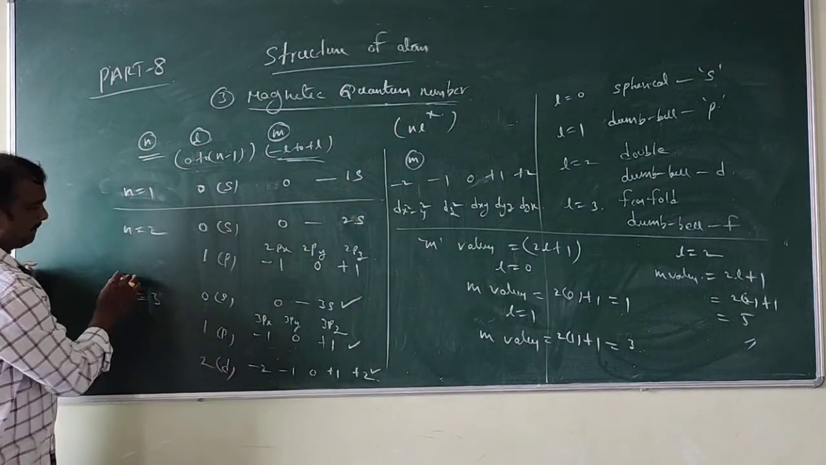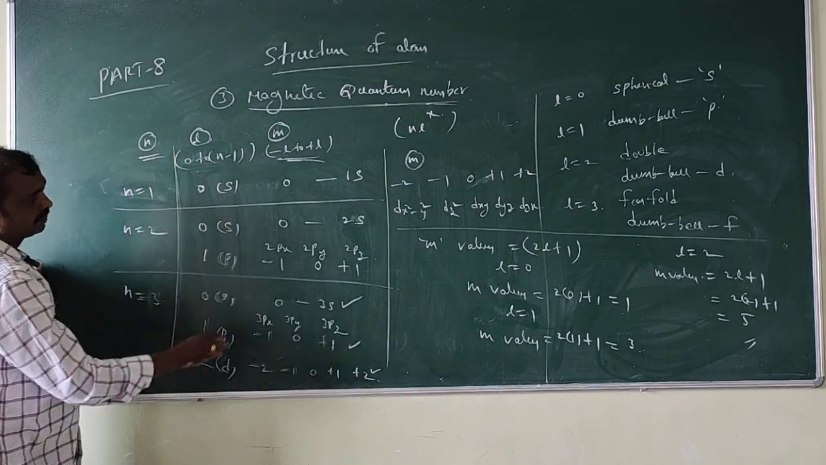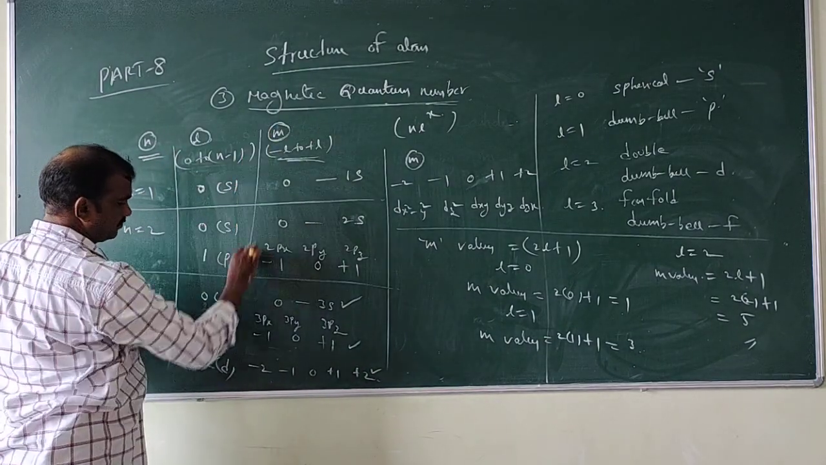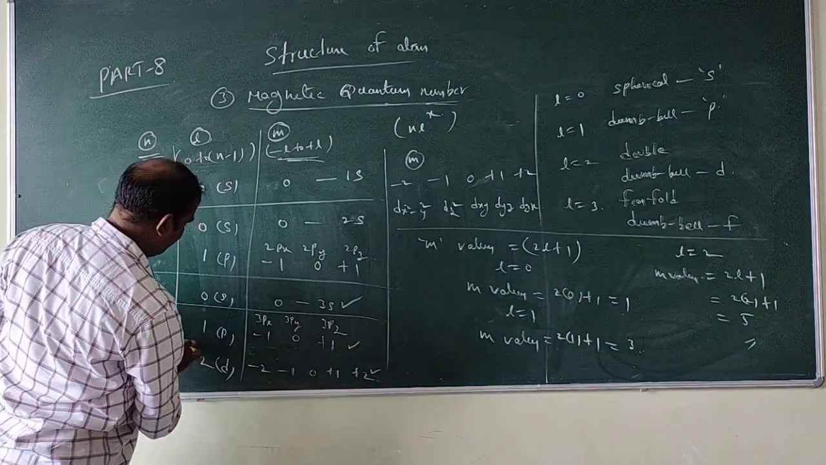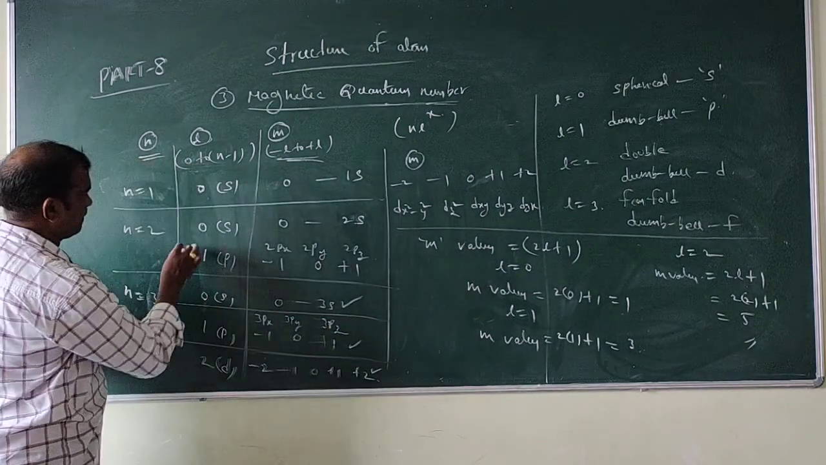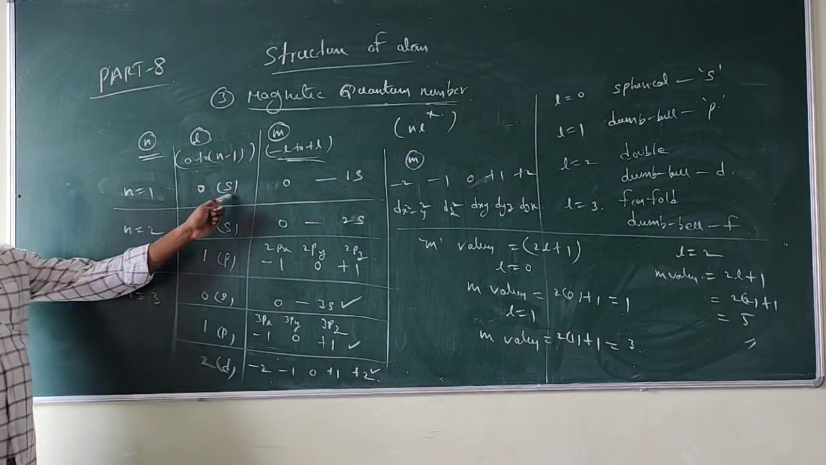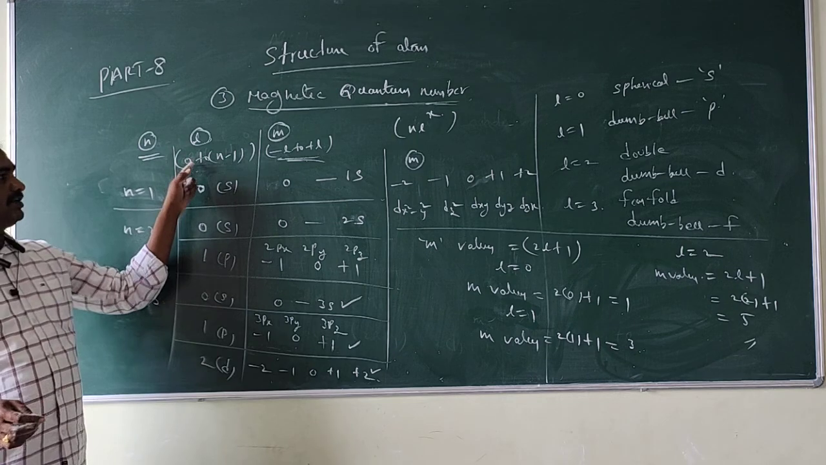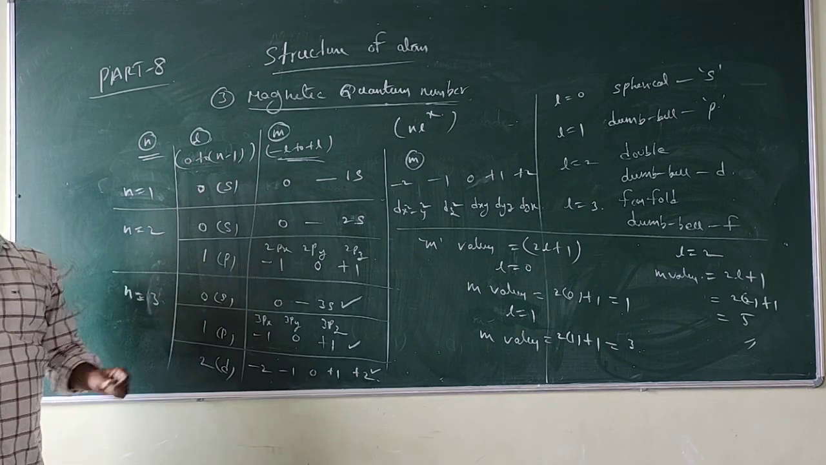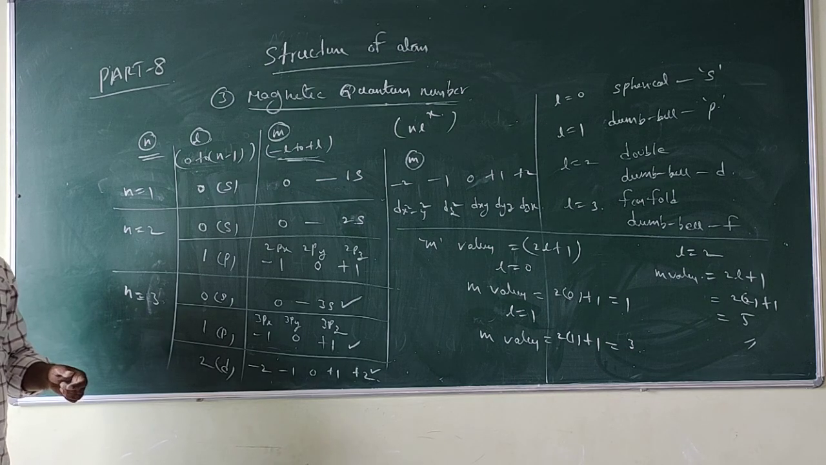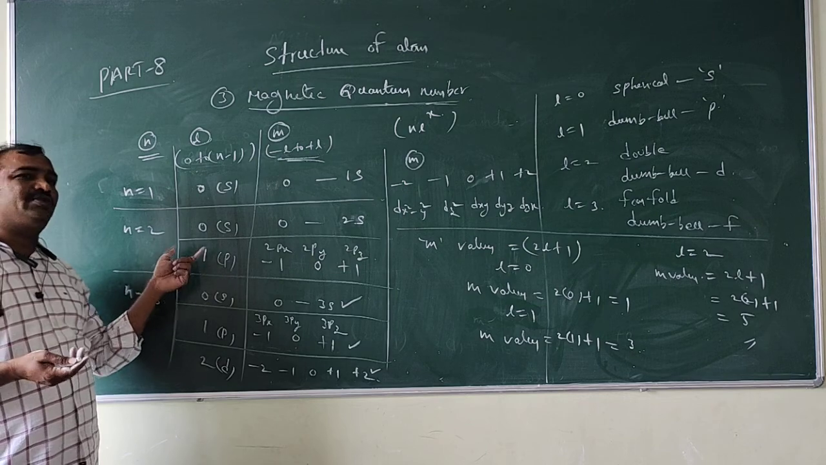Next, n is equal to 2. What about the l values? So if n is equal to 1, that is 1s. Now n is equal to 2. If you substitute n is equal to 2 here, 0 to 2 minus 1, that means 0 to 1. 0 to 1 means how many values will come? 0 and 1. 2 values will come.